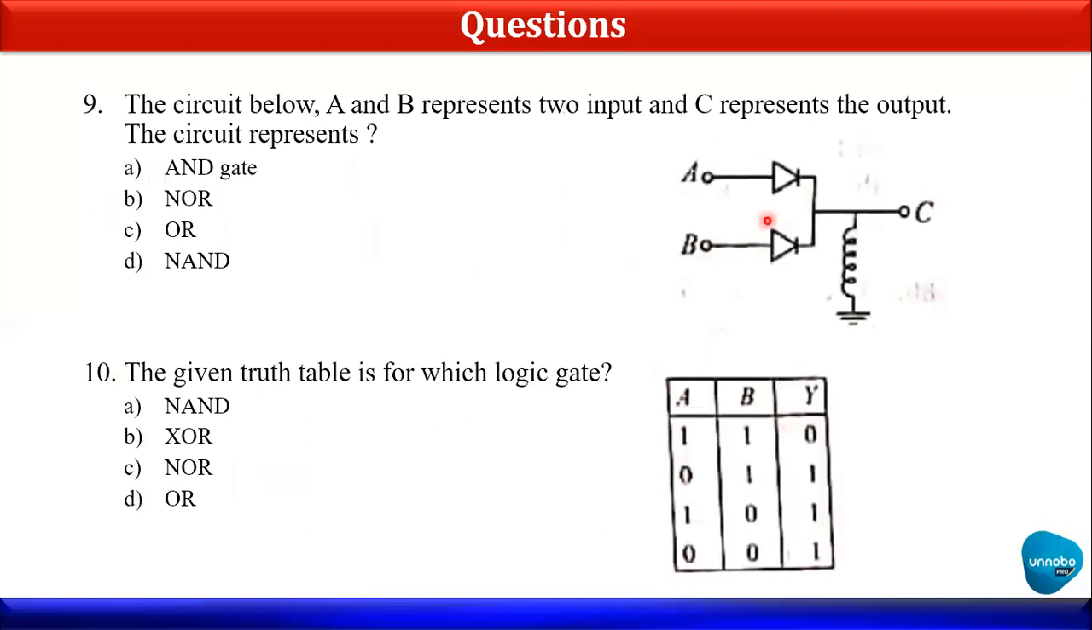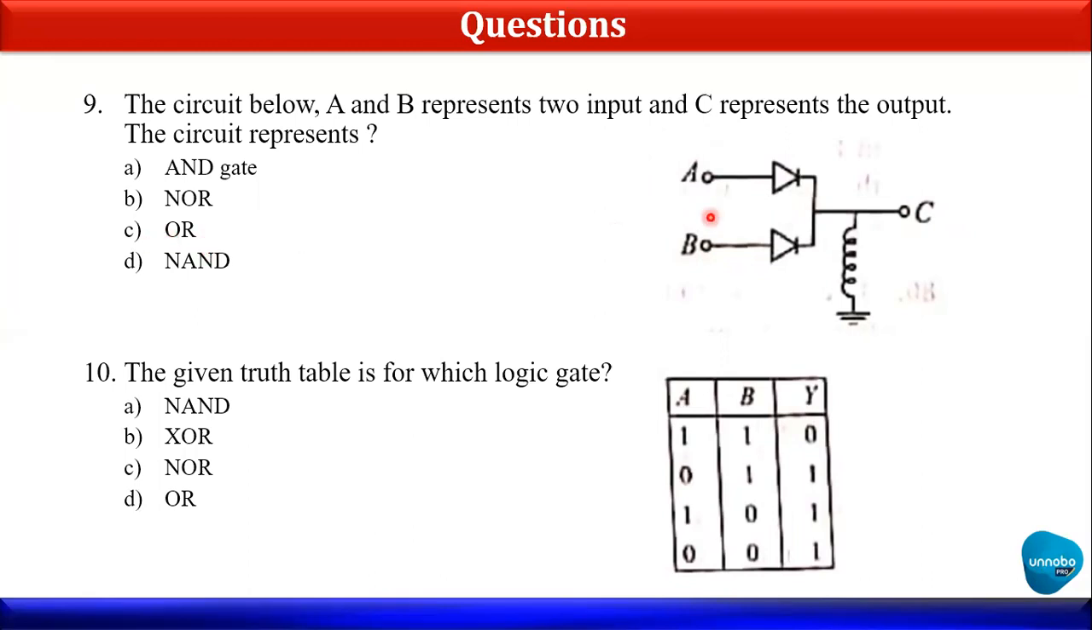Now, the ninth, related to the logic gates. In the circuit below, A and B represent two inputs and C is the output. So here you can see that if I keep A as the higher one and B as the lower one, C will get A as the output. Similarly, if I keep A as the lower one and B as the higher one, then B is giving the output to C. It means if A is on or B is on, one of them is giving output to C. This happens only in the case of an OR gate.